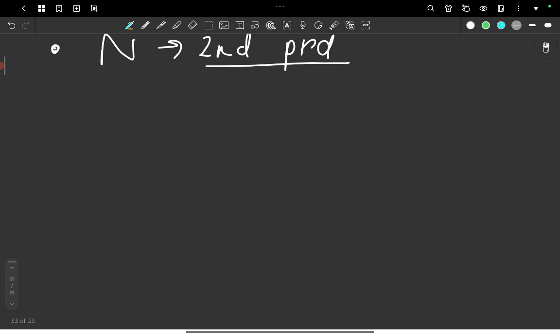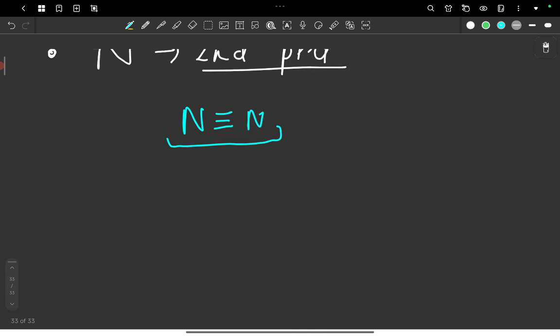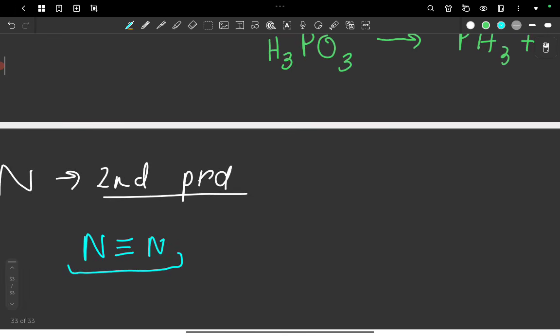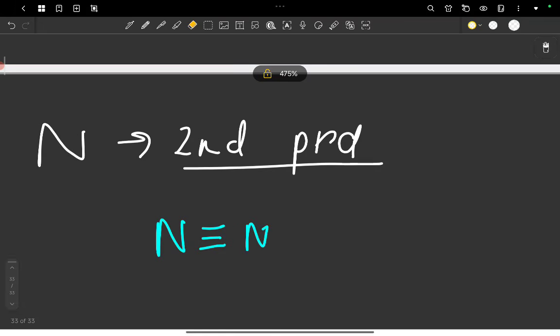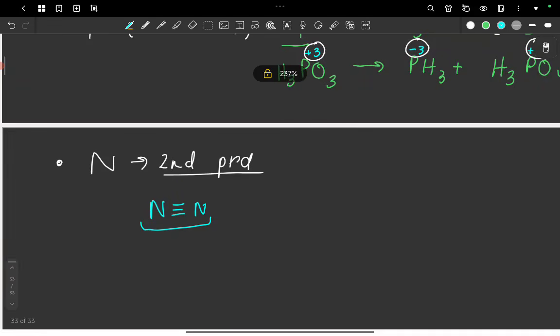For example, N triple bond N. So this is a very strong compound, and that perhaps explains its abundance in the atmosphere. It is so stable that it takes up 4/5 of the entire atmosphere. That just shows you how stable this is, because of 3 bonds and p pi bonding.